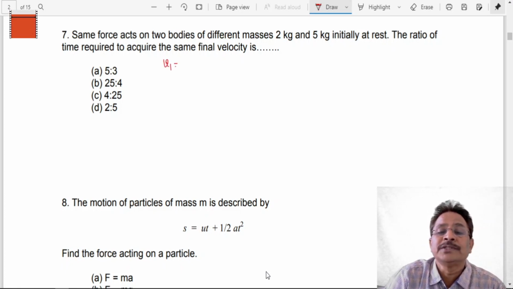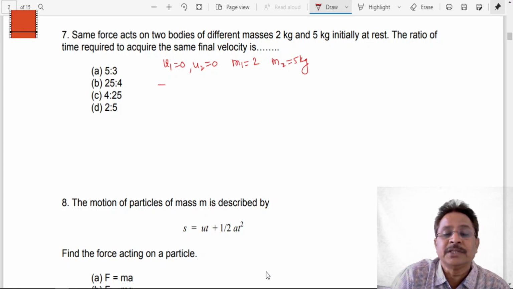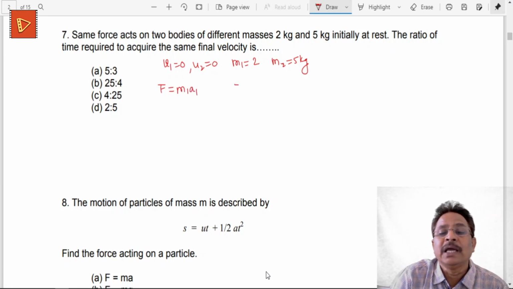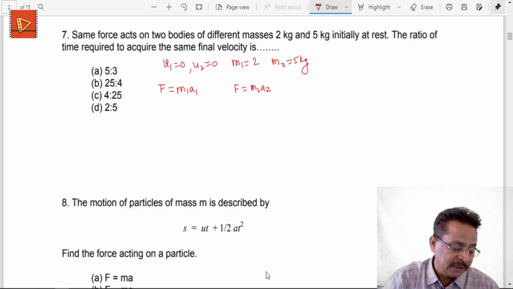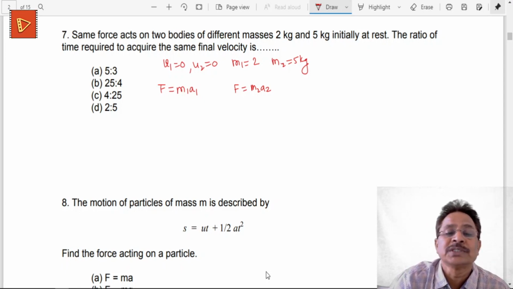So u1 is equal to 0, u2 is also equal to 0, m1 is given to be 2 kg, and m2 is given to be 5 kg. And what information we have been given? Initially the force is the same for this, so I can write this relation: F is equal to m1 into a1, and F is equal to m2 into a2 for both of these objects, because both of the forces are just the same on both of these objects of different masses.